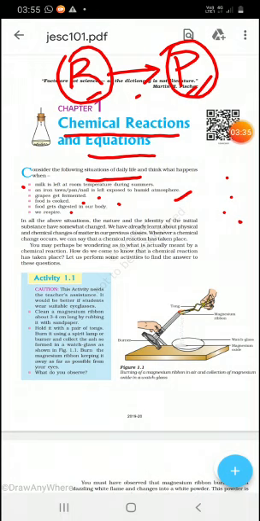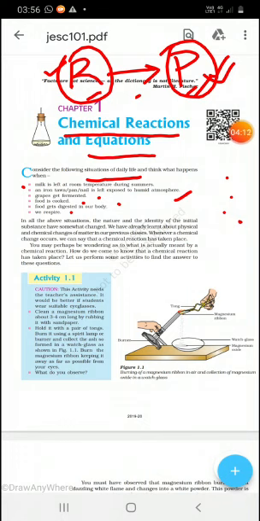Another point of the chemical reaction, we have to write that in reactants there will be old bonds that will be broken in the reaction, and in the product new bonds will form. So in reactants old bonds get broken, and in product new bonds form. This breaking of bonds and formation of new bonds both cause the different properties in the reactant and product. So you have to write this definition also and these examples.